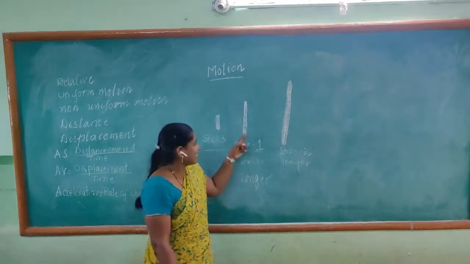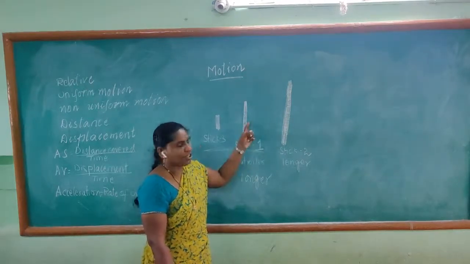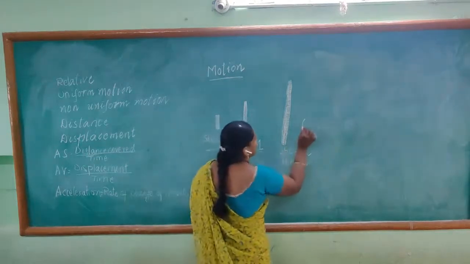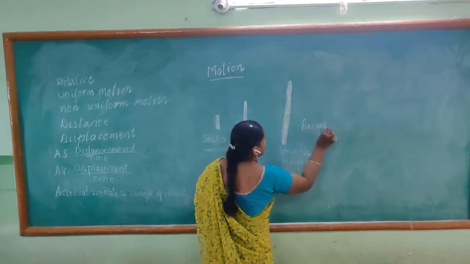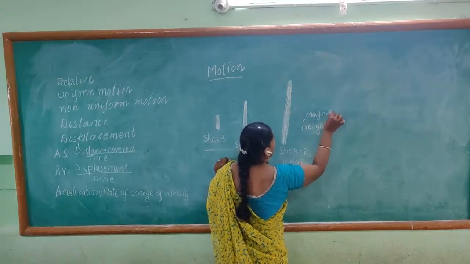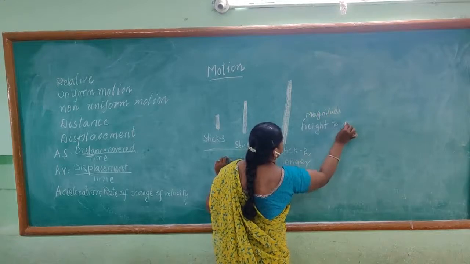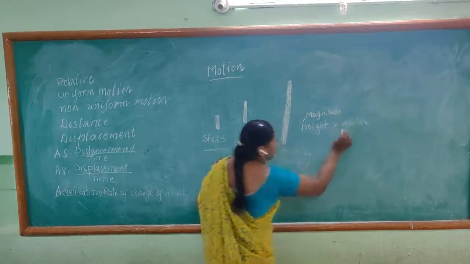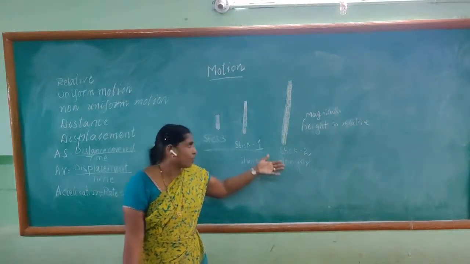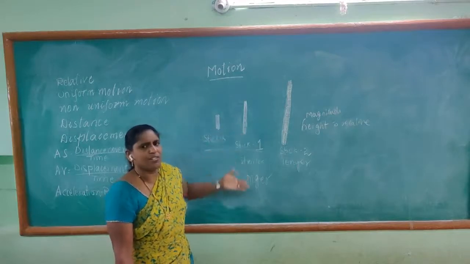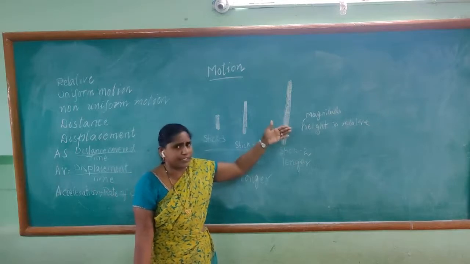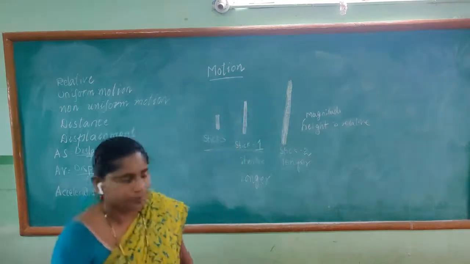That means when we compare these two, this is shorter, and when we compare these two, this is longer. So here height is relative. By this I can say that height or magnitude is relative. Relative is nothing but not constant, it goes on changing. Before I said that stick 1 is shorter, but now stick 1 is longer. So that means height is relative. So this is all about relative.